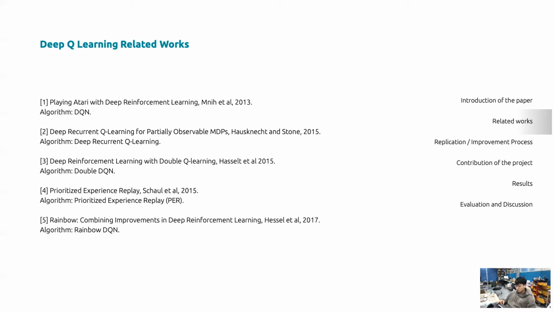Something we can notice about the second paper is that there are some papers which use recurrence in Q-learning, but our improvement plan, our contribution, was using a recursive neural network in the deep Q-learning. So please notice that. The third one is about deep reinforcement learning with double Q-learning.